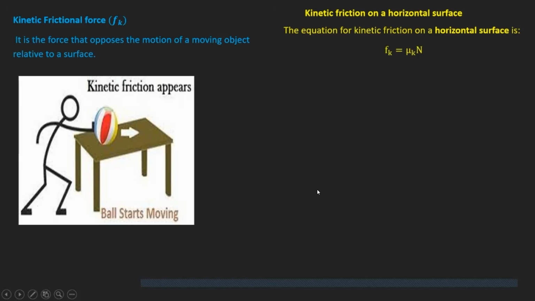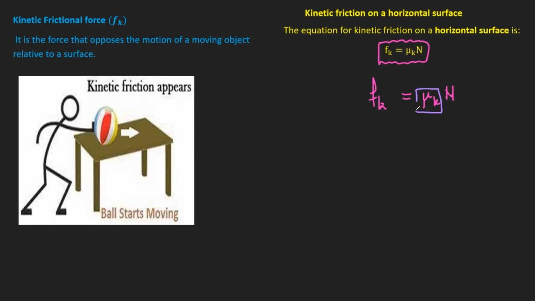It says to me, Fk is equal to mu k. So Fk is equal to mu k. So then the question is, who is this mu k? So Fk, there you are, is equal to, let me write it a bit bigger, mu k n. All right, perfect. So mu k is called the coefficient of kinetic friction.